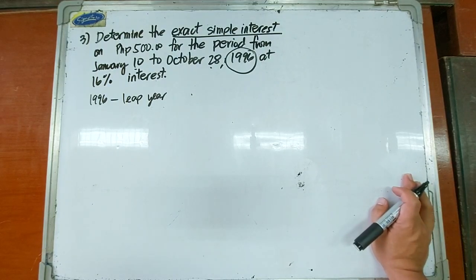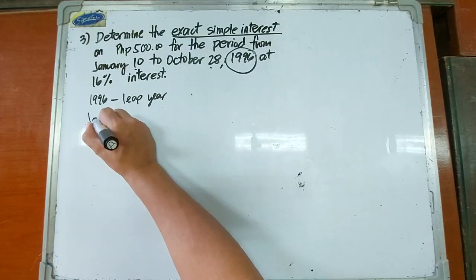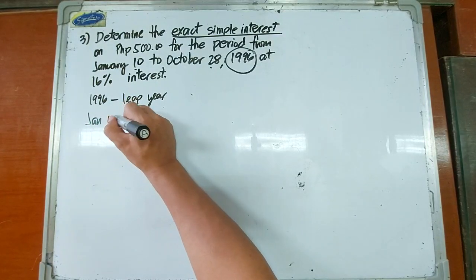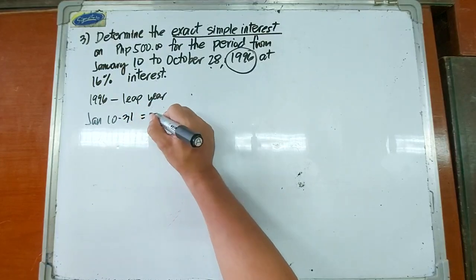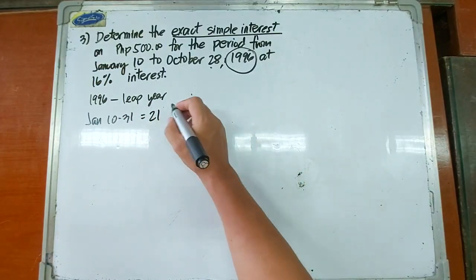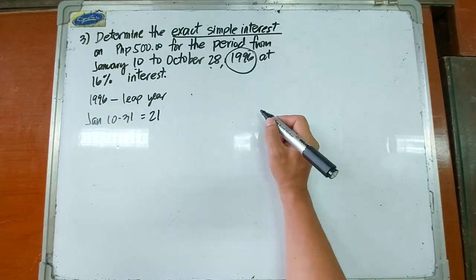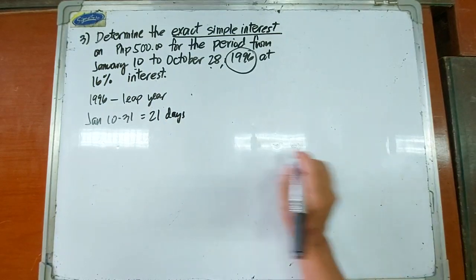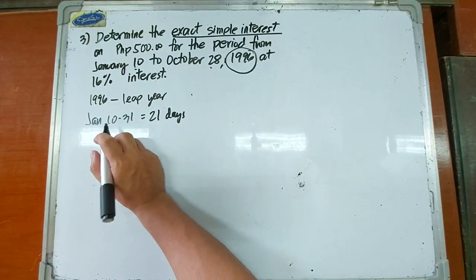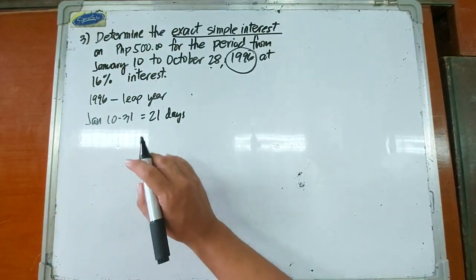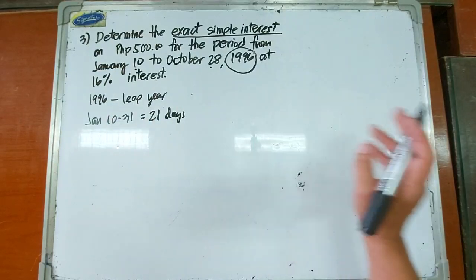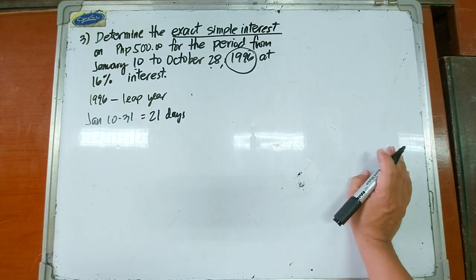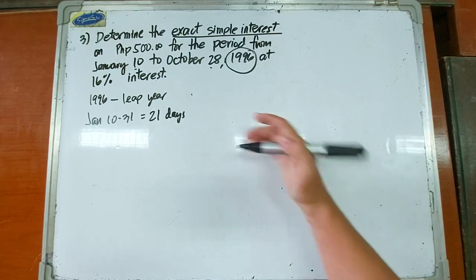Okay, so January 10 to 31, we have 21 days. We exclude the 10th, because when we count, January 10, 11, 12, we start with 11. So basically, we have 21 days for this particular month.